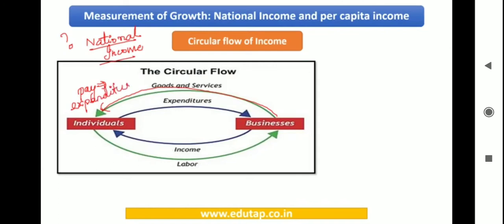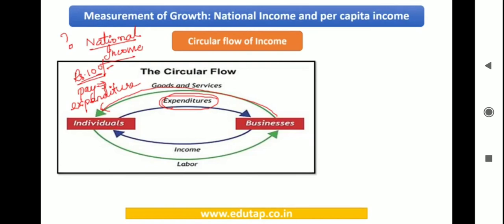Suppose they are buying one shirt for rupees 100, then obviously they have to pay the manufacturing unit 100 rupees. Just an example. So goods and services are being transferred from these units to individuals, and then these individuals are going to make expenditure for it. Understood?